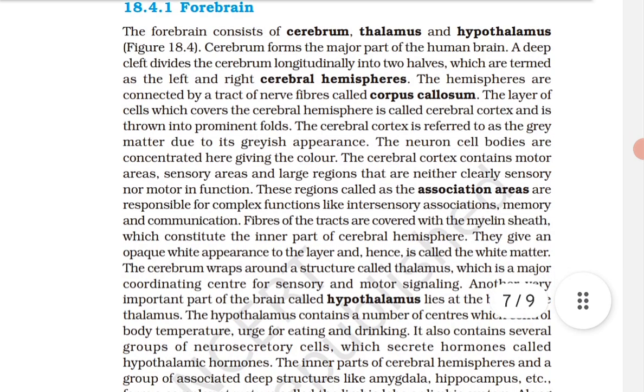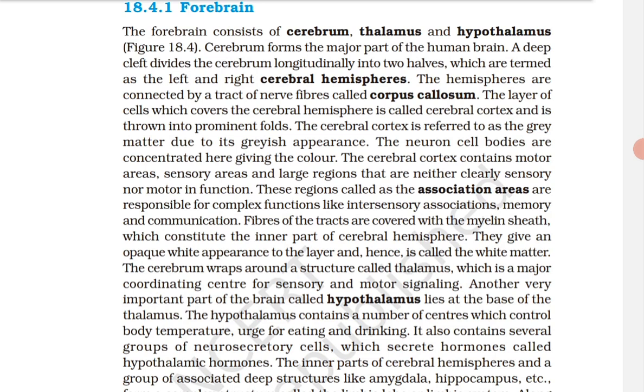Fibers of the tract are covered with the myelin sheath, which constitute the inner part of the cerebral hemisphere. They give an opaque white appearance to the layer and hence it is called the white matter. The cerebrum wraps around a structure called thalamus, which is a major coordinating center for sensory and motor signaling.